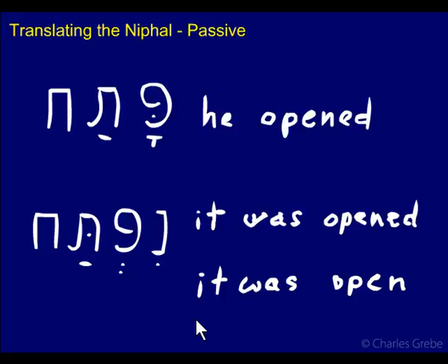Okay. So that's what we have for passive. Verbs in the Qal that are active, where the subject is doing the action, often the Niphal will be its passive, where the subject is now receiving the action.